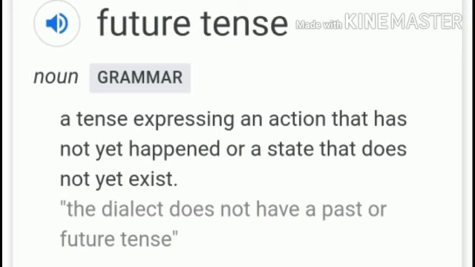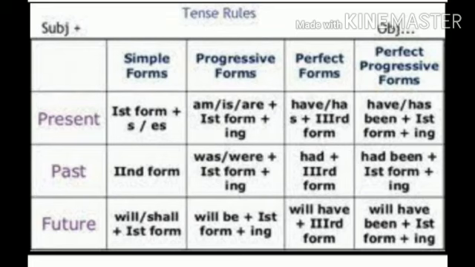There are 4 types of future tense. Students, tell me the 4 types. Yes, simple future tense, future progressive tense, future perfect tense, and future perfect progressive tense. Progressive is also known as continuous tense. Look at the formation of these tenses. It is very clear in this given table.